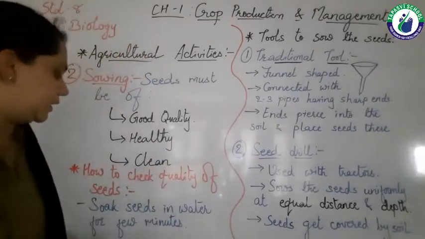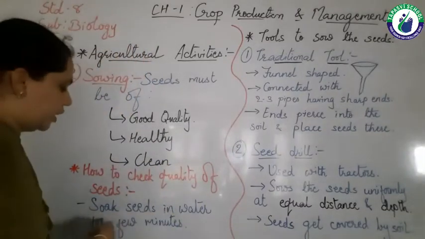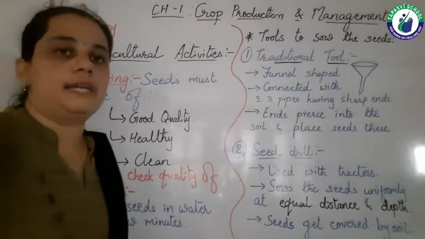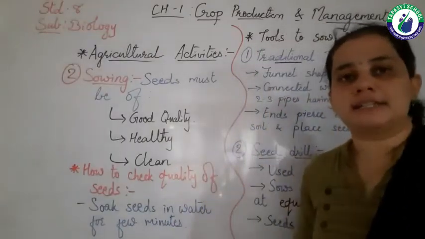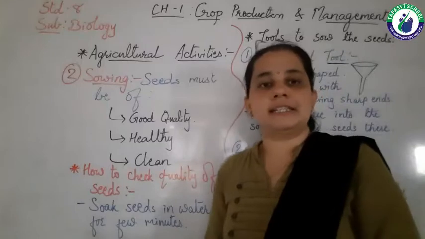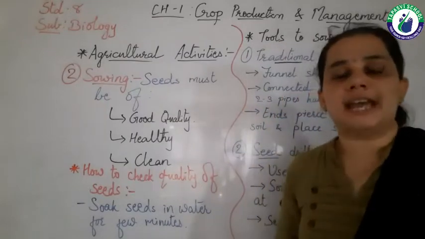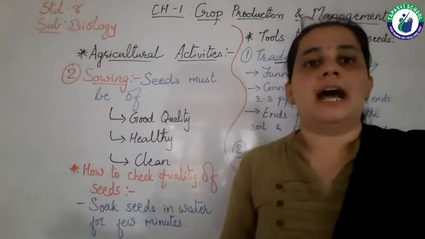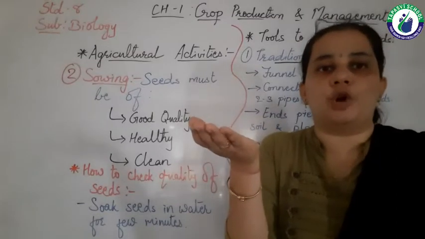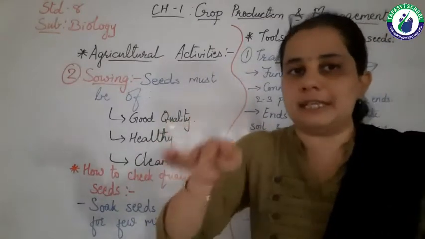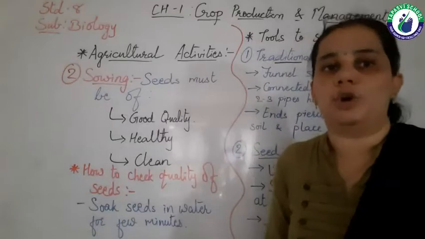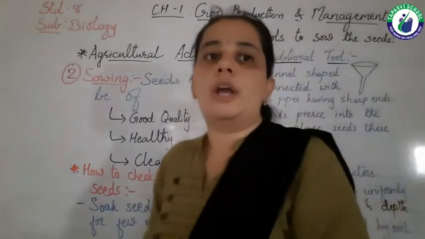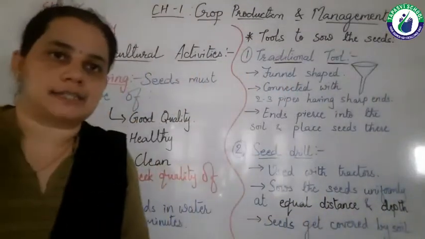Here it is written, soak the seeds in water for a few minutes. After a few minutes, when we see these seeds, we can see that some seeds are floating on water and most of the seeds are soaked in the water. What is the reason behind this?